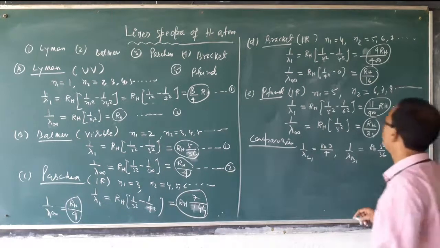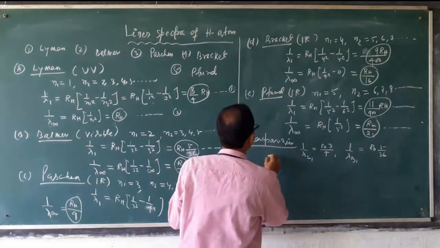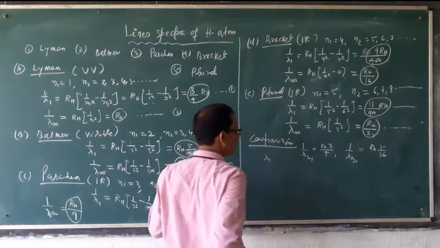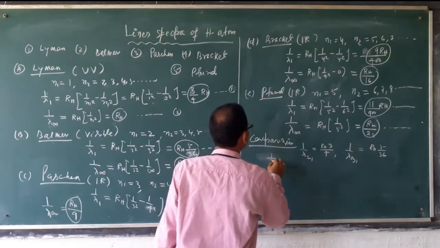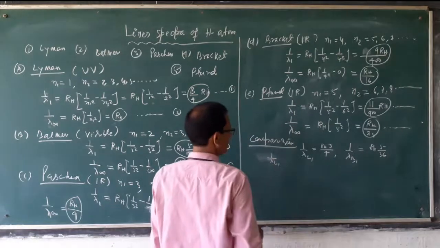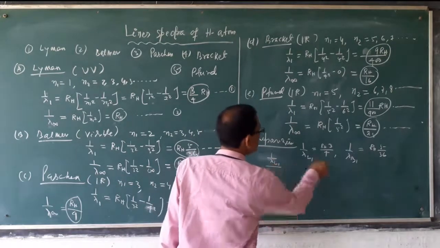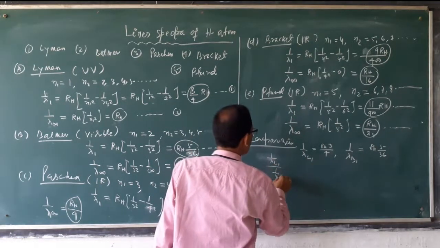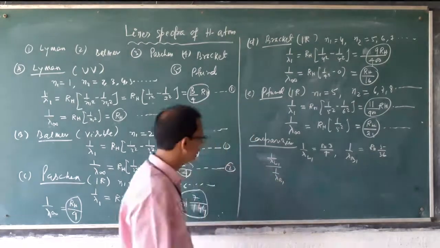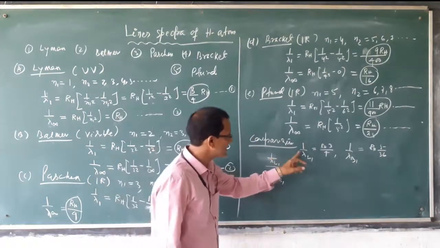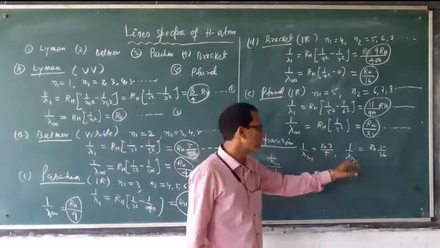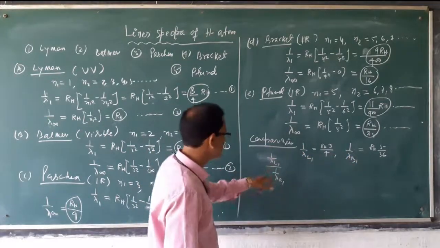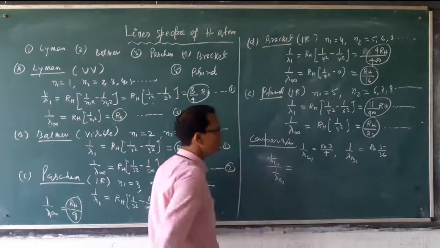Then here, lambda L1, divide 1 by lambda L1 upon 1 by lambda B1. What does it mean? That means wavelength of first transition of Lyman series and first transition of Balmer series. This ratio result is how much coming?